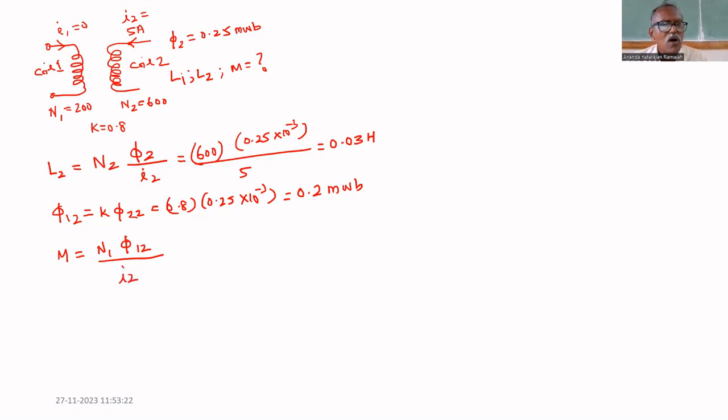It is the inductance in the first coil because of the second coil. That's why N1 alone is for the first coil. All other things are because of the second coil.